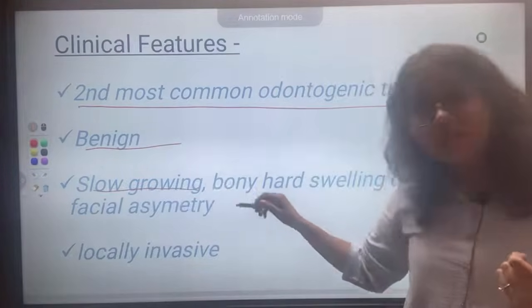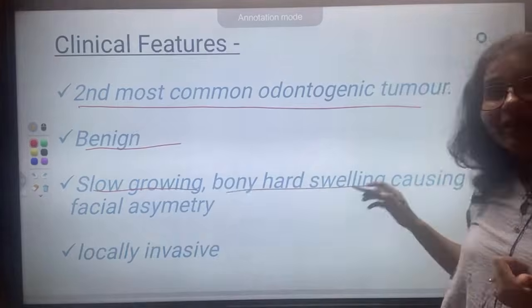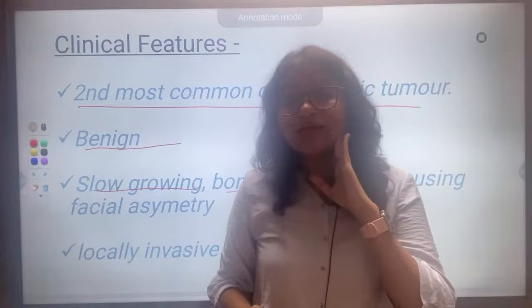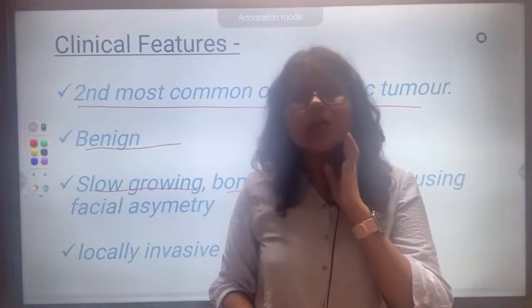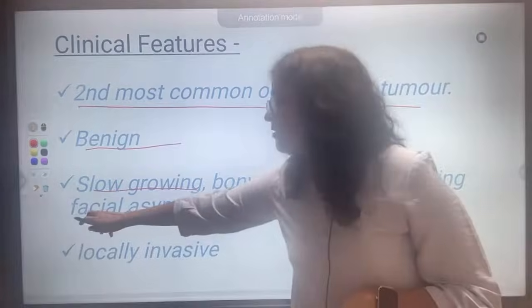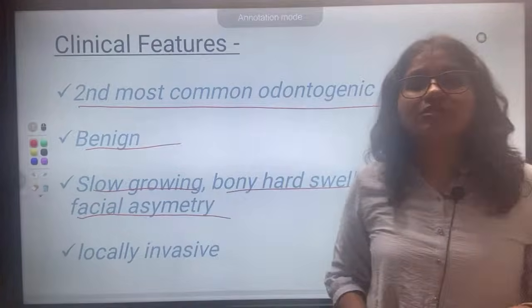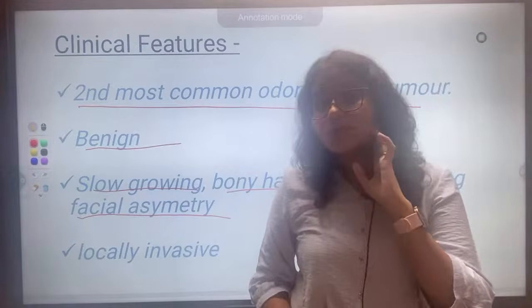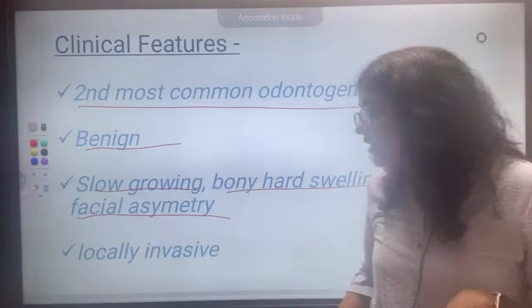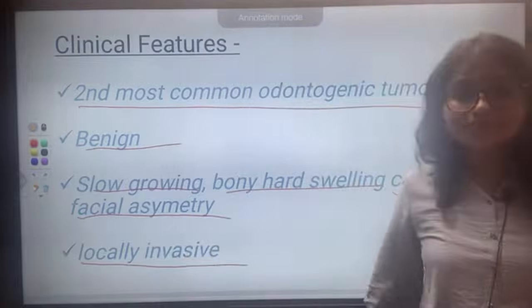Okay, so we have already seen, second most common odontogenic tumor, benign, we know it's a tumor, it is slow growing. Okay, bony hard swelling. How will the patient come to you? Will come with a swelling, mostly in the mandible area, not always in this area, but this is the common site. So bony hard swelling will be the problem of the patient, facial asymmetry, right? He'll come saying there is a swelling here, right? So the bony hard swelling causing facial asymmetry. Fine. Then locally invasive.